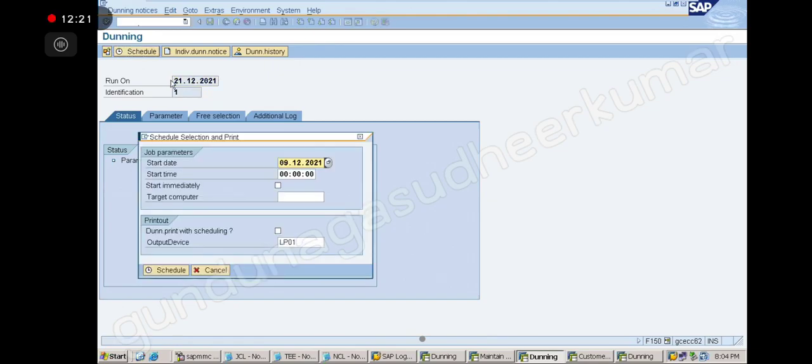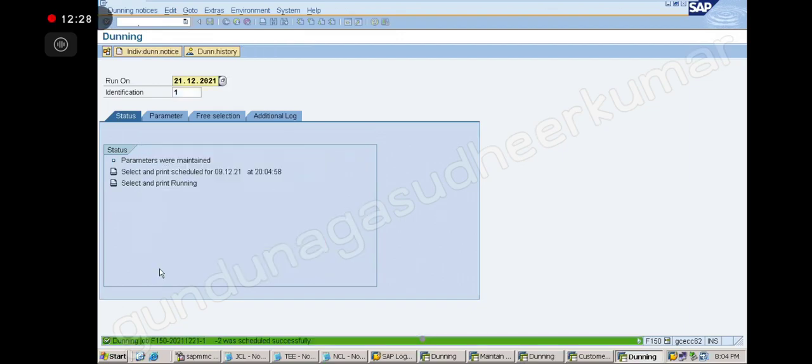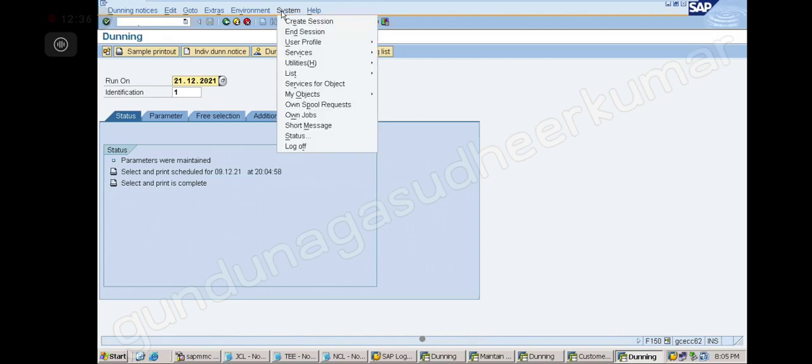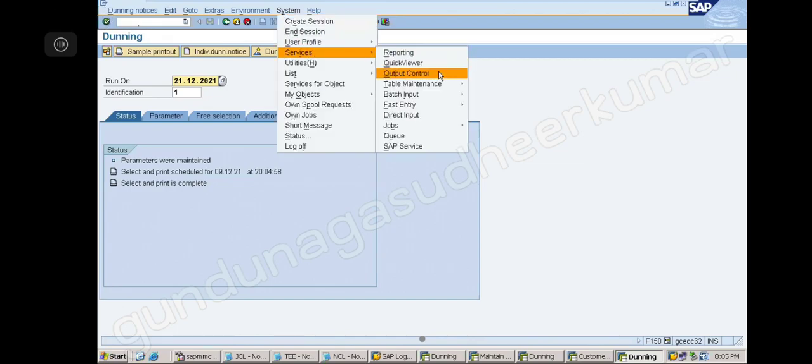Okay, schedule. Start immediately, do print with scheduling. Okay, now the print job is scheduled successfully, print is complete. Now you tell me how many letters it will print. One is the third dunning letter for the 1 lakh, interest, and second dunning for the interest. Correct. Yes.